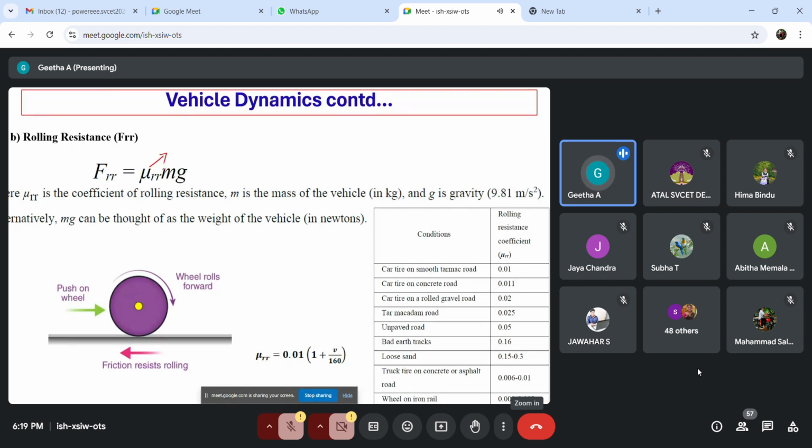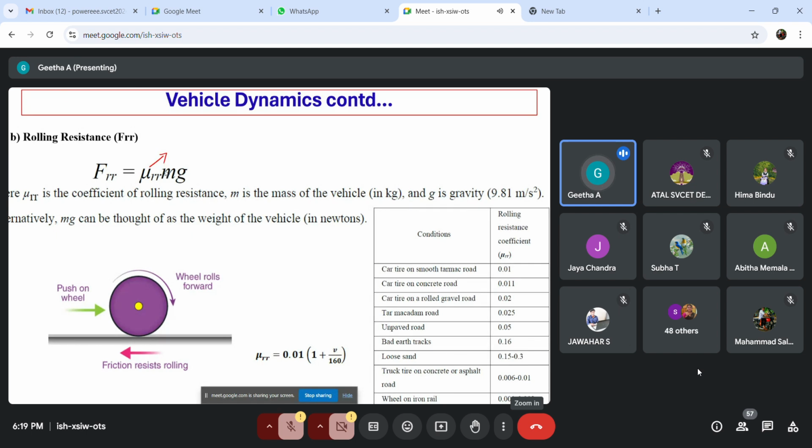Here mu is the rolling resistance coefficient. Generally that mu depends on the type of tire that we have, the size of the tire, and also what type of road your vehicle is going to travel. It may be a mud road or a concrete road, it may be loose sand. Depending upon the road type, we have different mu RR.